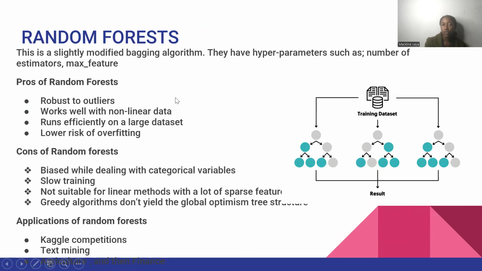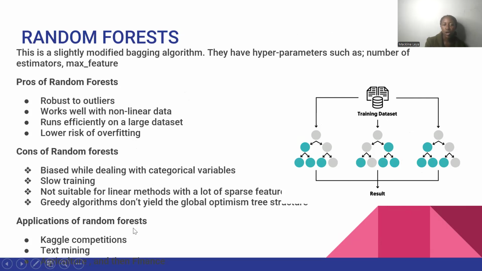So the random forest, here you'll be having your full data set, and from this data set you'll get random samples from it. That's why we call it a slightly modified bagging algorithm. After getting those samples, the model will work with these different samples. Then the predictions from these different models will be gotten, and we shall get the average of the three. Then we take that as the result. So the pros of random forest: first of all, robust to outliers, works well with nonlinear data, runs efficiently on a large data set, low risk of overfitting. Then the cons: we have bias while dealing with categorical variables, slow training, not suitable for extrapolation methods, and others.